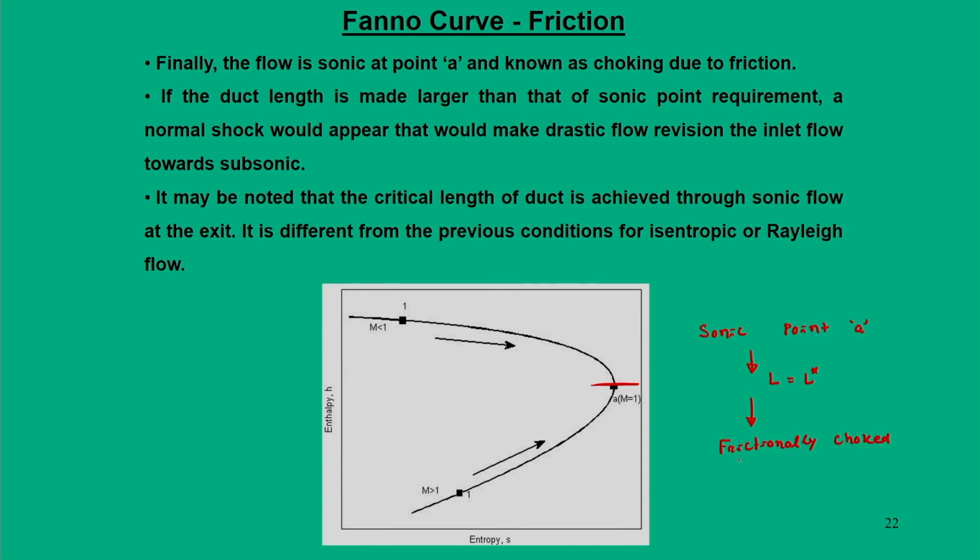Which means physical inference for this: adding length or increasing the friction in a supersonic flow will lead to a sonic state. I cannot travel back beyond this point because it would violate the second law of thermodynamics, because beyond this point A, the entropy will drop. So, this point is known as the critical length of the duct.